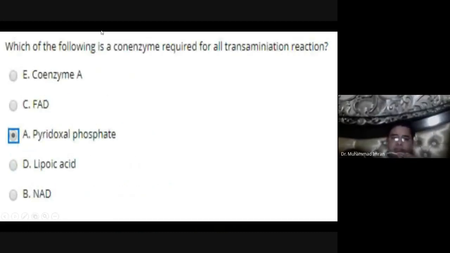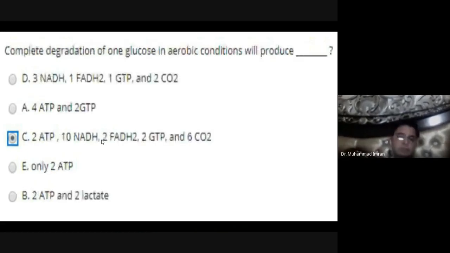Which of the following is a coenzyme required for all transamination reactions? It should be pyridoxal phosphate. Pyridoxal phosphate is the cofactor of all aminotransferases present in our body.